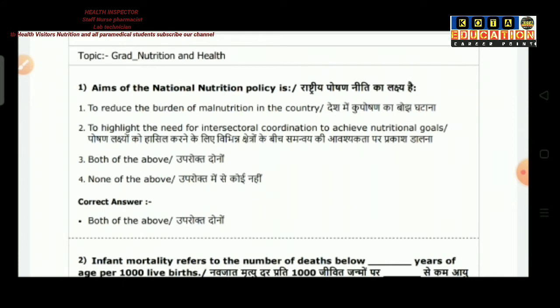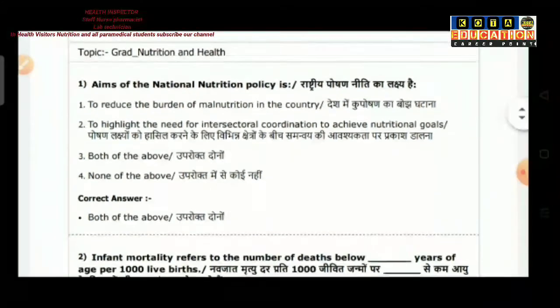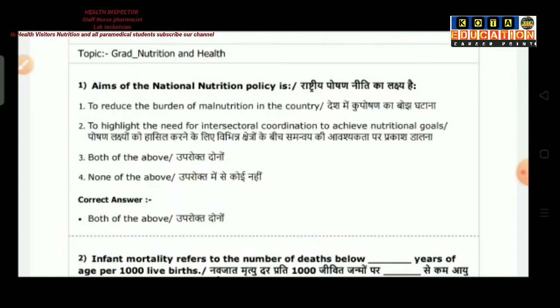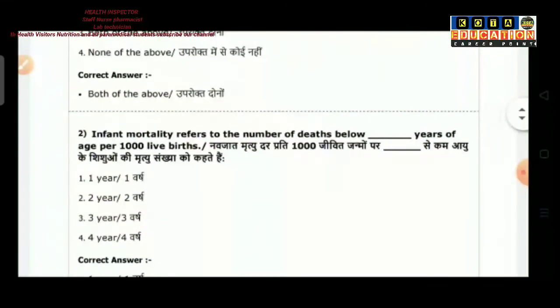Aims of the National Nutrition Policy is: option 1 is to reduce the burden of malnutrition in the country. Option 2 is to highlight the need of intersectoral coordination to achieve nutritional goals. Option 3 is both of the above. Option 4 is none of the above. So the correct answer is both of the above.